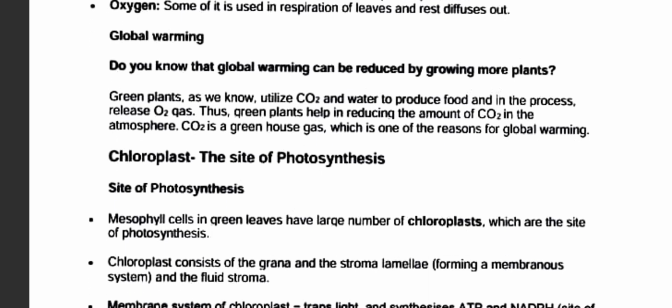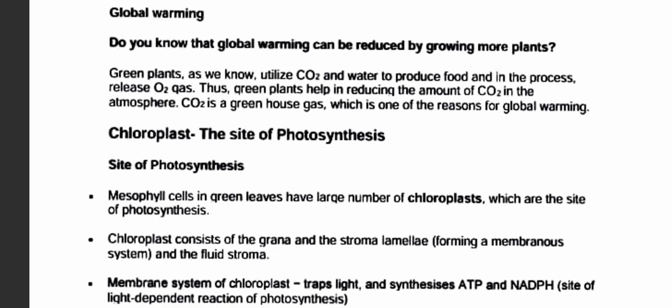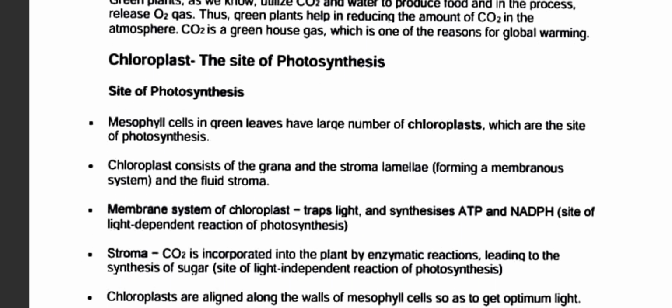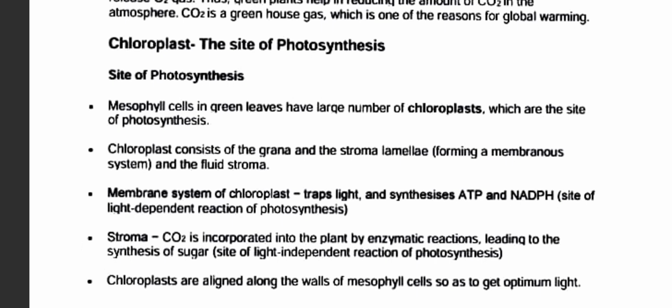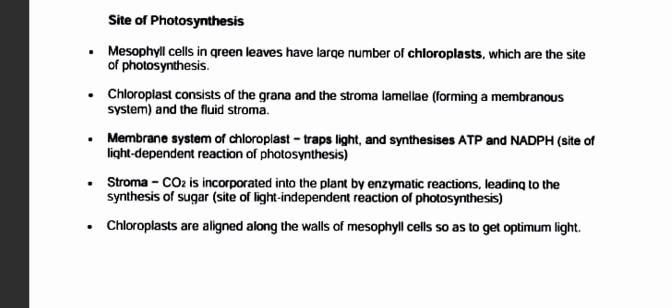So, chloroplast, the site of photosynthesis. Mesophyll cells in green leaves have a large number of chloroplasts, which are the site of photosynthesis. Chloroplast consists of grana and stroma lamellae, forming a membrane system, and a fluid stroma. The membrane system of the chloroplast traps the light of the sun and synthesizes ATP and NADPH.